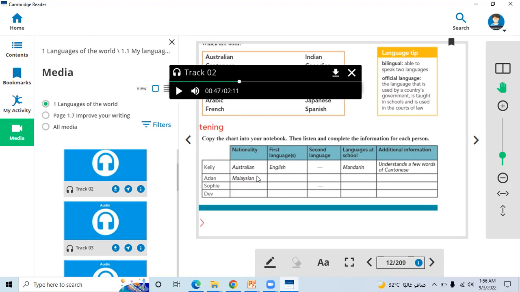So the first language of Aslan is Bahasa Malaysia. Here we will write Bahasa Malaysia.